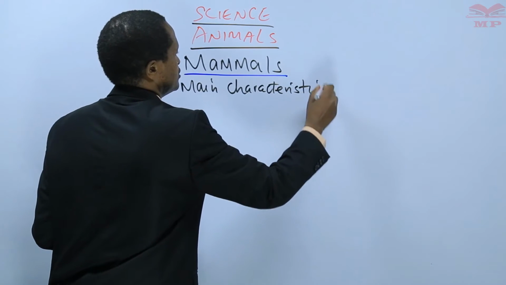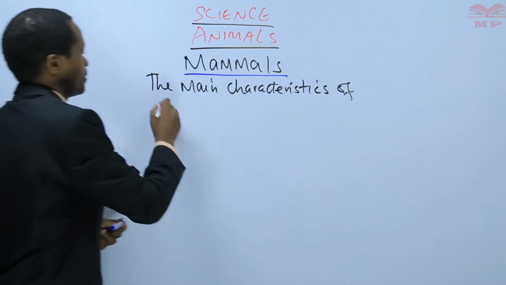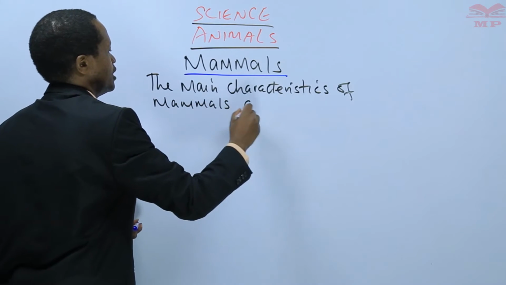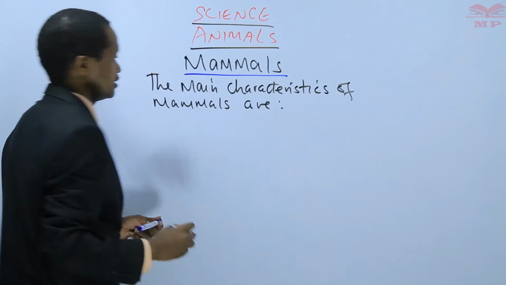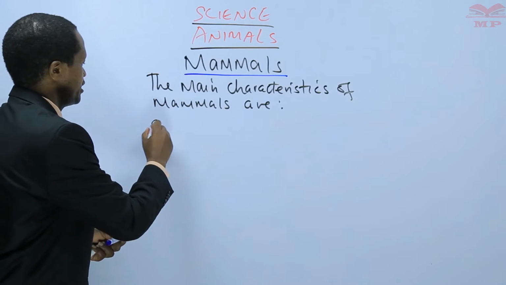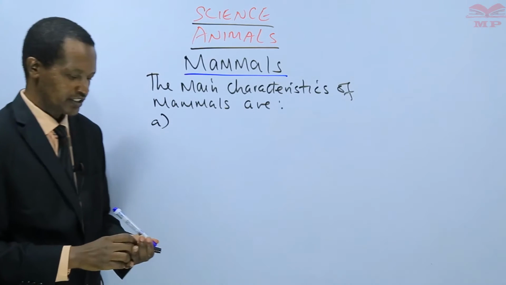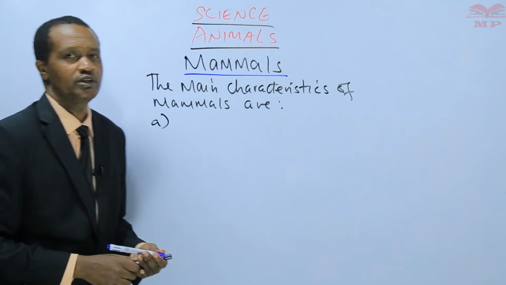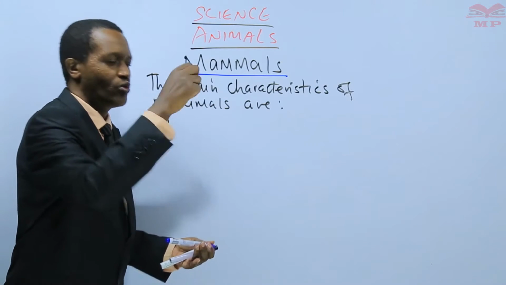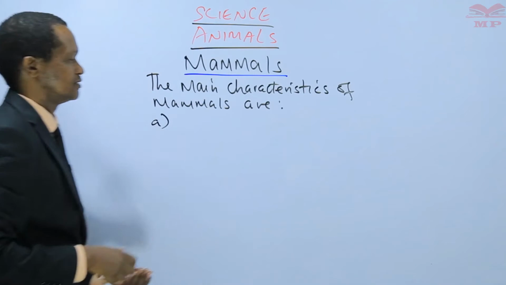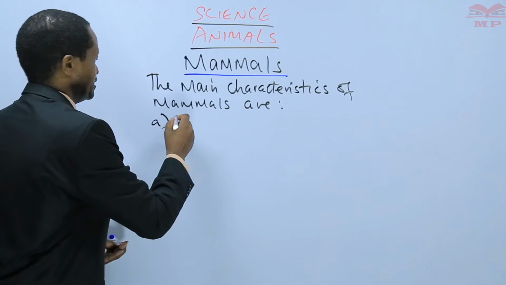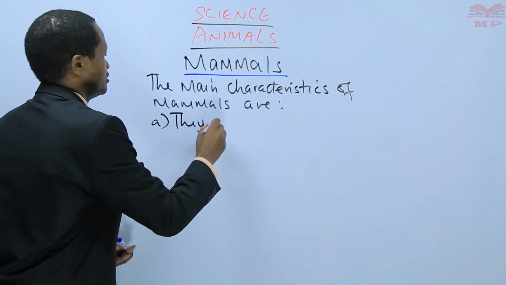characteristics of mammals. The main characteristics of mammals are: A. The first characteristic of mammals, learners, is that they are warm-blooded. Mammals are warm-blooded.